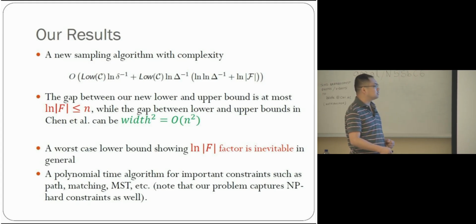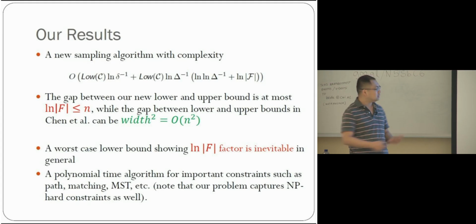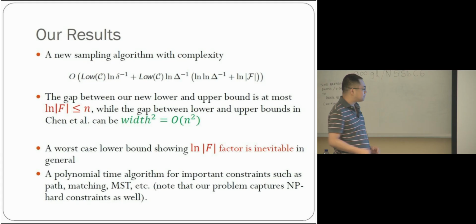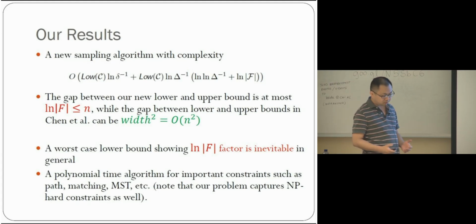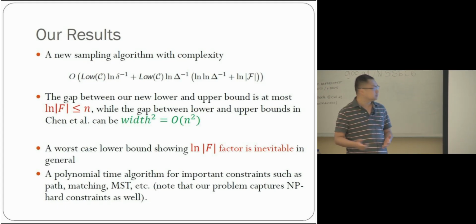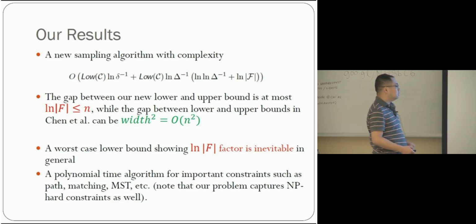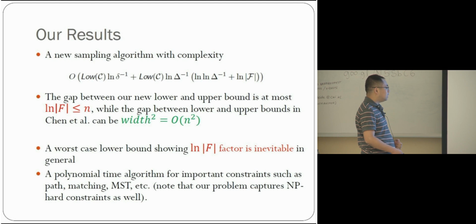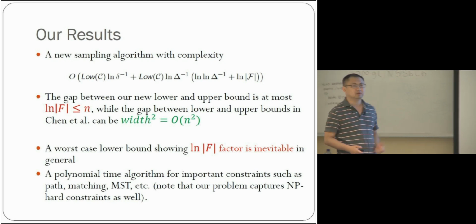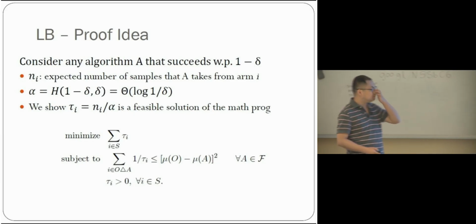We also have a worst-case lower bound showing this logarithmic log f factor is actually inevitable in the worst case. It's not an instance-wise lower bound, but a worst-case lower bound. In some cases, we need this log f. Of course, we defined a general problem with a general combinatorial constraint, which includes NP-hard problems. So in general, we cannot hope for a polynomial time implementation of our algorithms. But for important polynomial time solvable combinatorial constraints, for example paths, matchings, and spanning trees, we have polynomial time implementations. Okay, just a little bit about the proof idea.